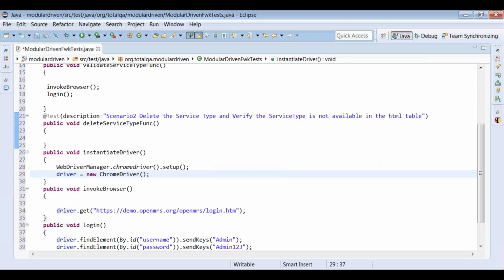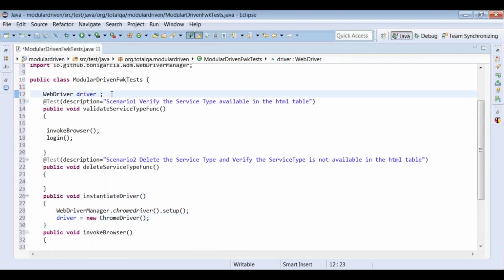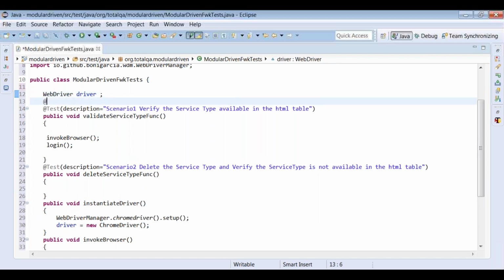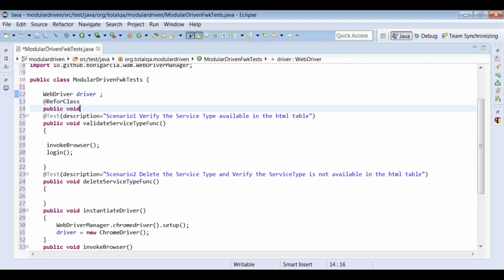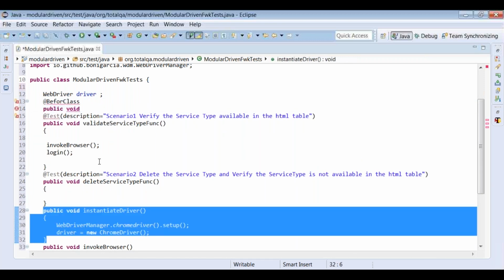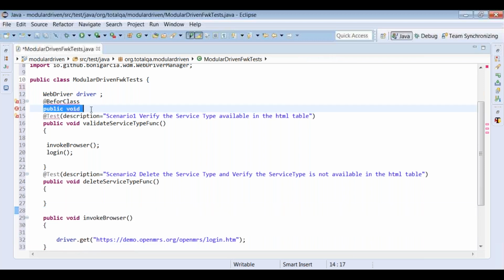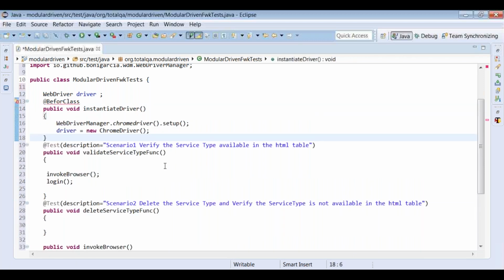The reason being, for this class, suppose if you want to call instantiate driver only once, you can put before class public void, you can keep this instantiate driver here. So it will execute only once before you execute the scenarios. So this is how you can categorize the steps and keep it into different methods.